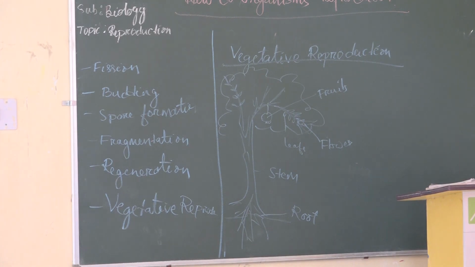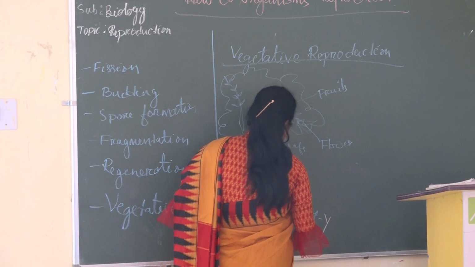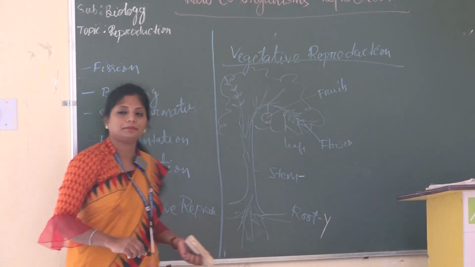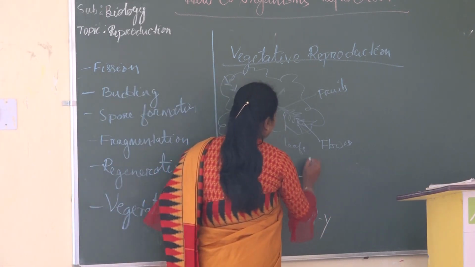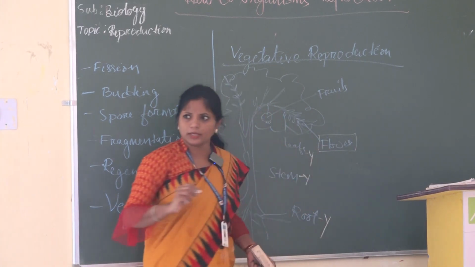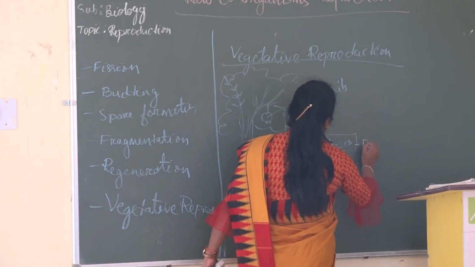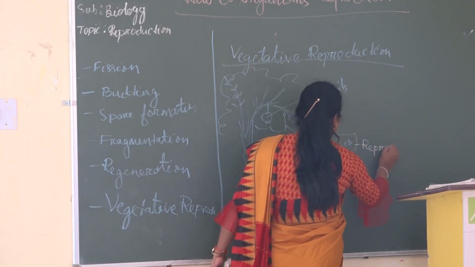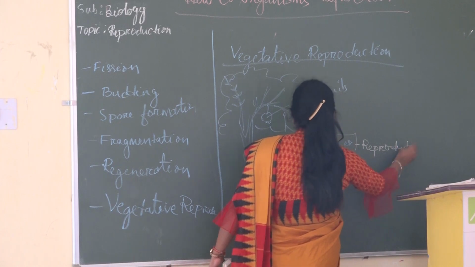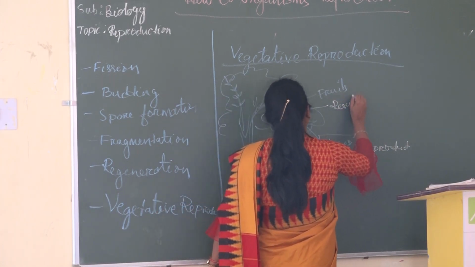Tell me yes or no. Is root a vegetative part? Yes, okay. Stem? Yes, ma'am. Leaf? Yes, ma'am. Flower? Flower is a reproductive part in the plant, and fruit is the result of the reproductive part.